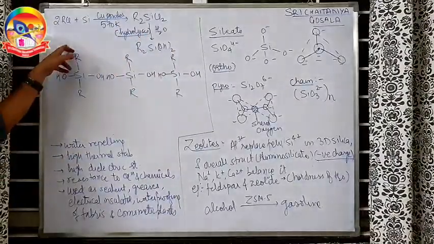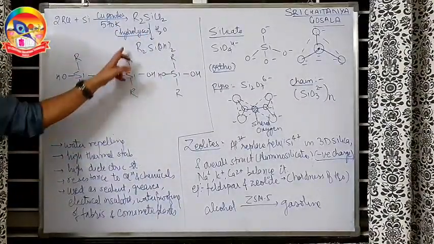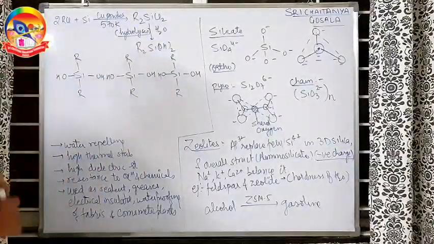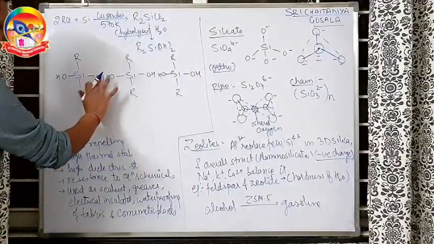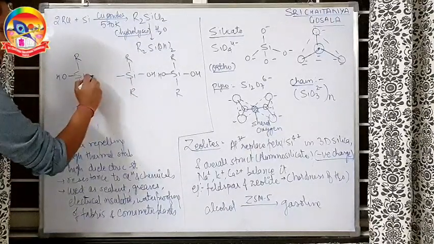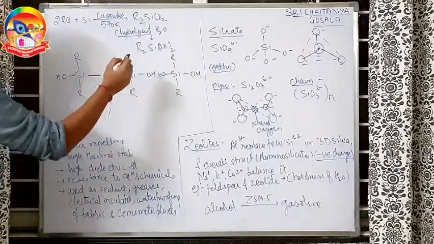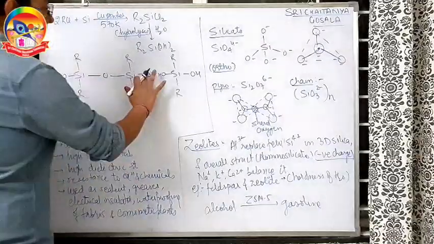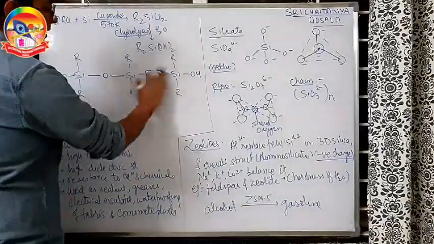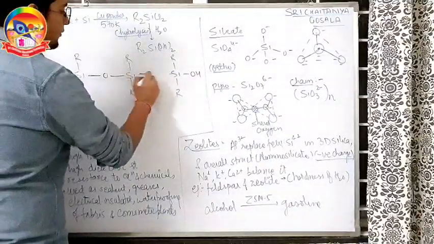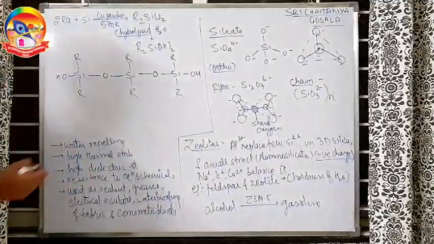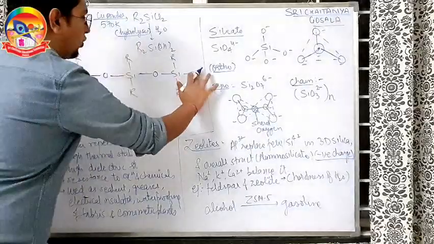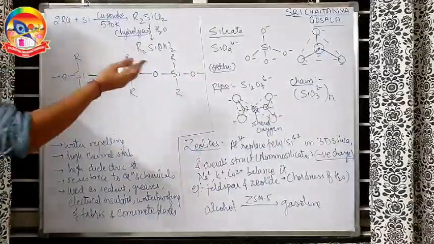See, I am writing like this, R2Si(OH)2. What happens here? This OH and OH come close and dehydration happens, and water goes out and they associate. Similarly, here also this dehydration will happen, water will go. So what is left? Only the Si-O-Si bond is left. So if you get this kind of formation, this whole polymeric structure is called silicone.